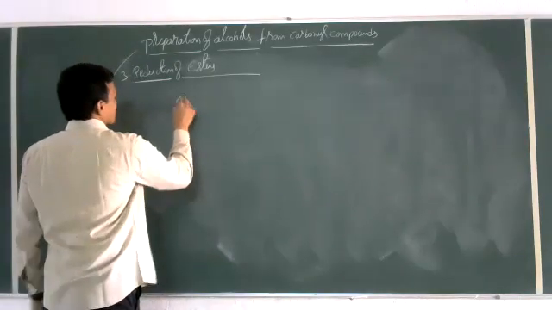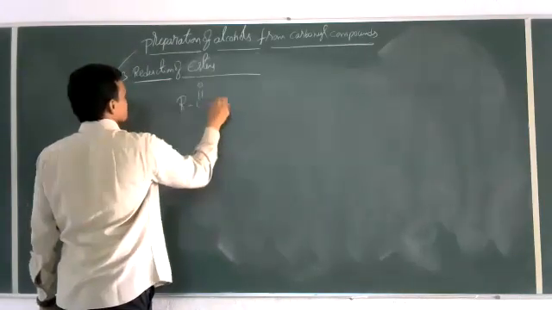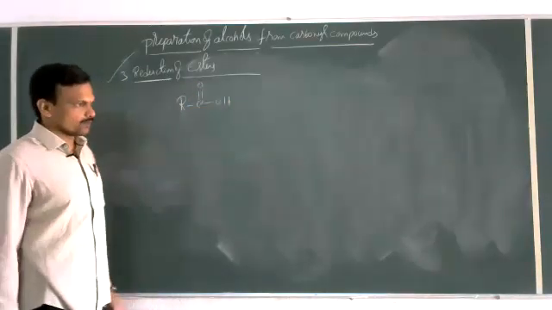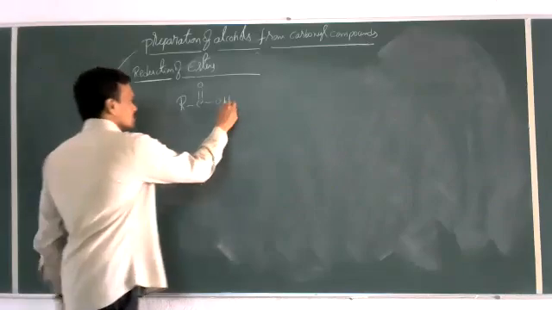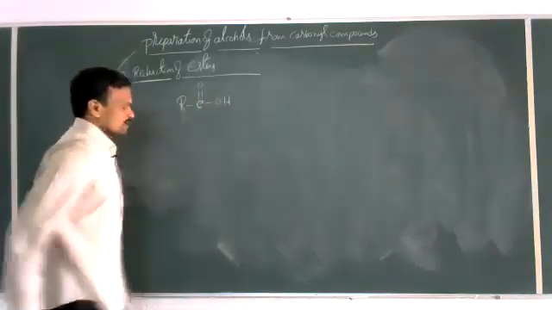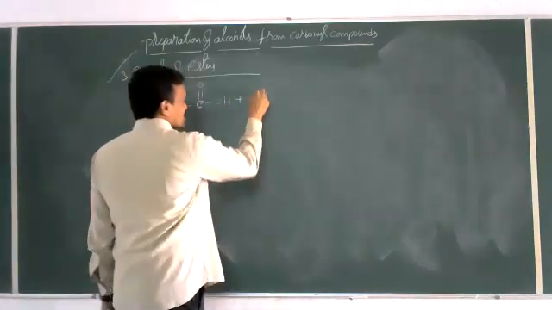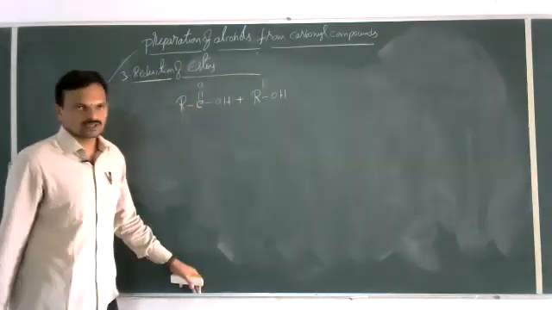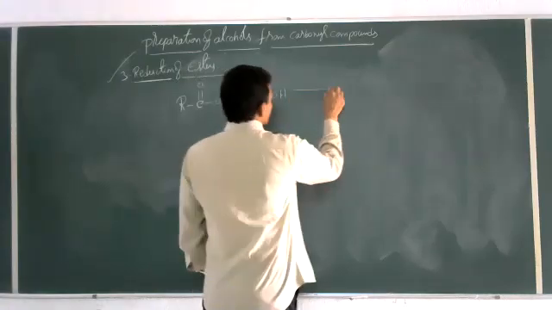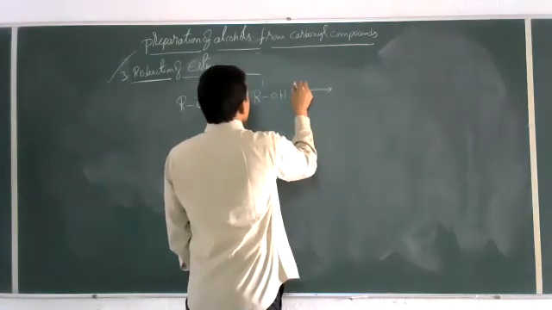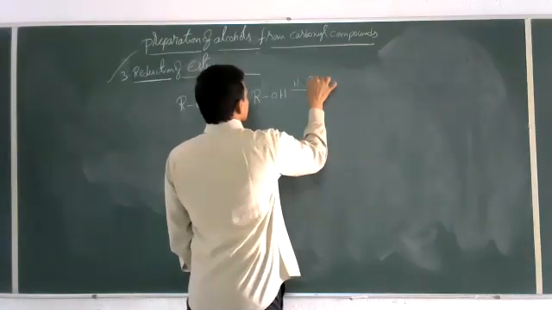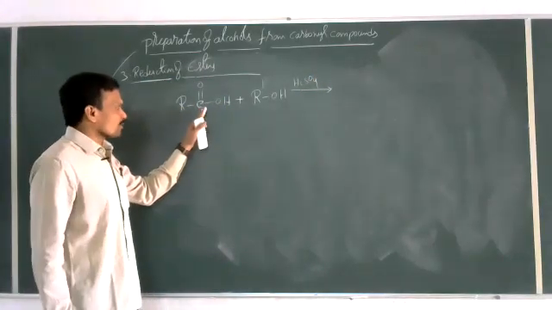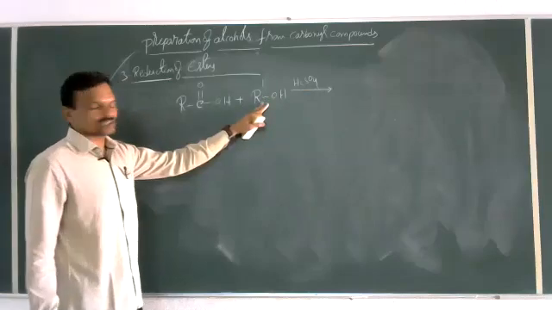I will take a carboxylic acid, RCOOH. Reduction of this directly is difficult because LiAlH4 is expensive. So for that, first this carboxylic acid is allowed to react with an alcohol, R dash OH. In the presence of a few drops of H2SO4, the carboxylic acid reacts with the alcohol.